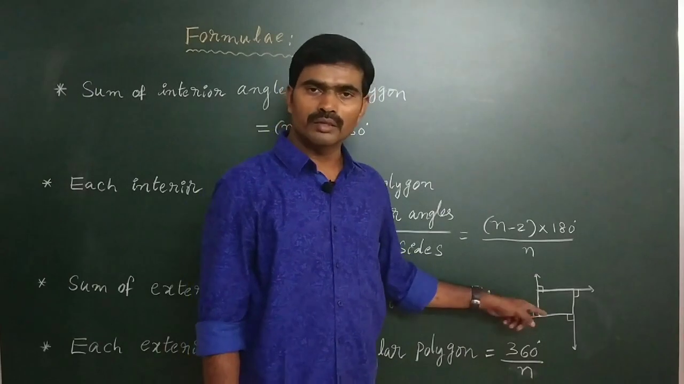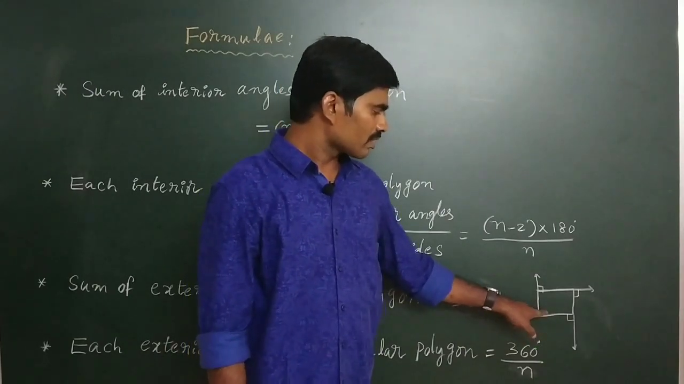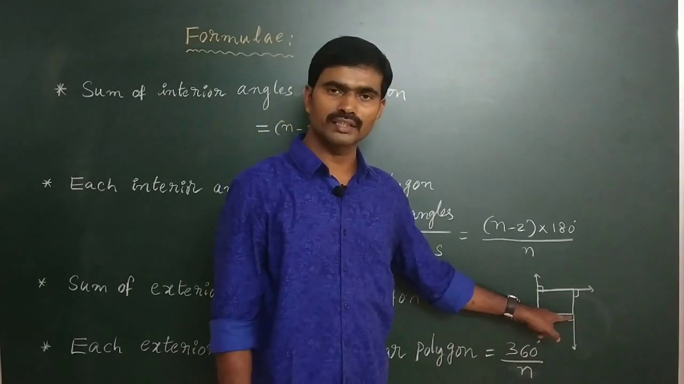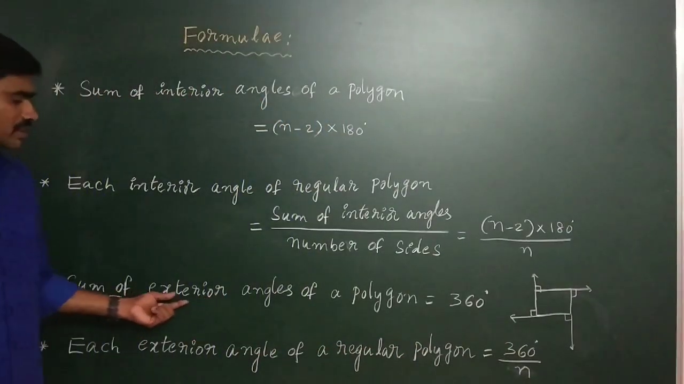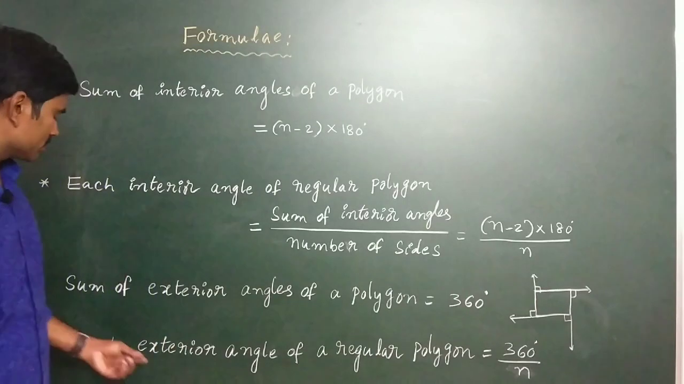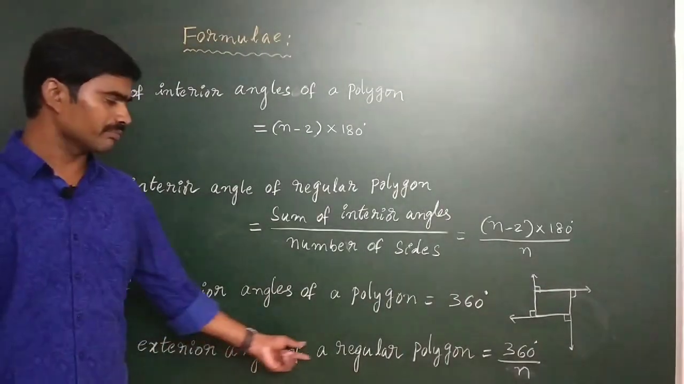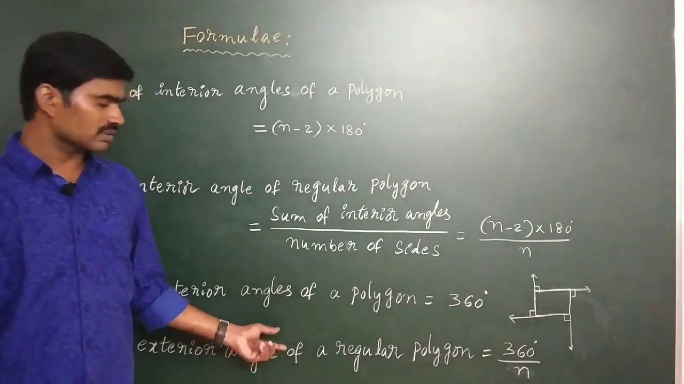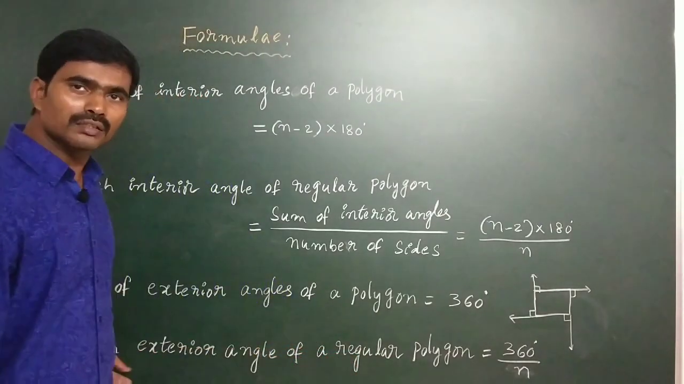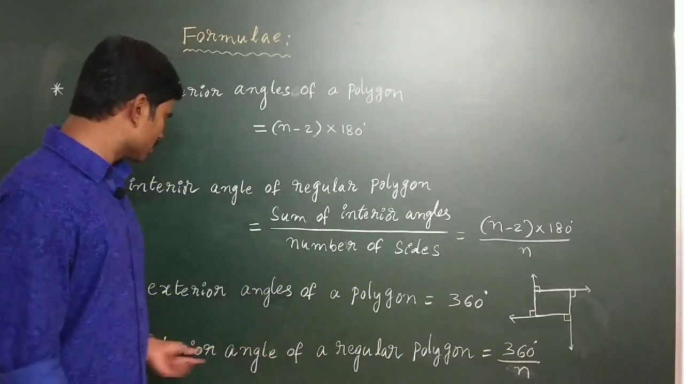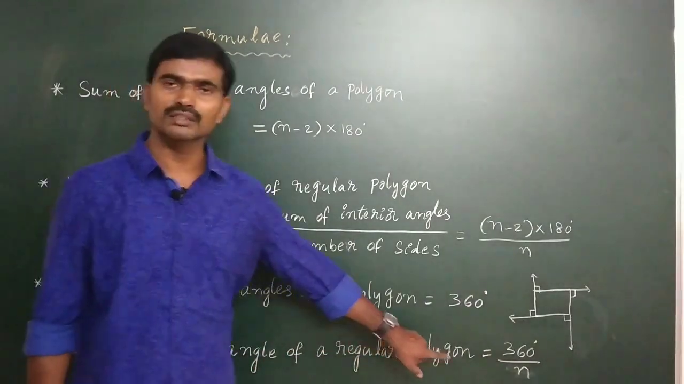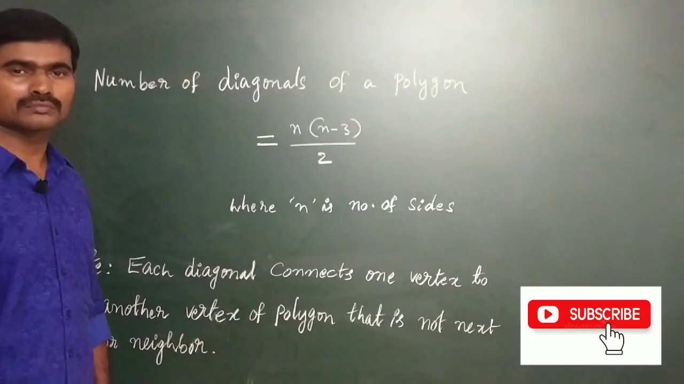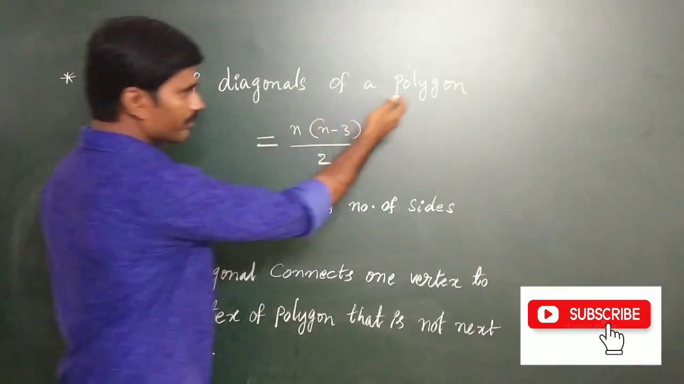Each interior angle of a rectangle, we know, is 90 degrees. So by the linear pair axiom, this angle is 90 degrees, this angle is 90 degrees, this angle is 90 degrees, this angle is 90 degrees. The sum of exterior angles of a polygon is 360 degrees. Next, each exterior angle of a regular polygon. We can find each exterior angle of regular polygons only; we cannot find it for irregular polygons. So each exterior angle of a regular polygon is 360 degrees by n, where n means the number of sides. Next, the number of diagonals of a polygon.